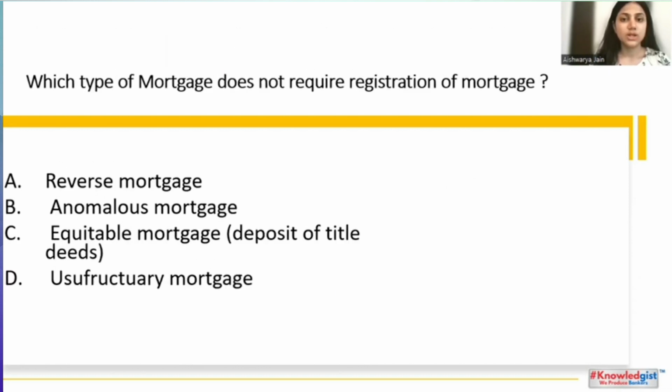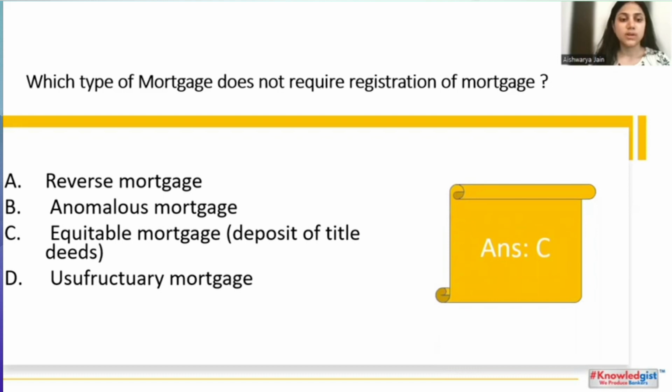Which type of mortgage does not require registration of mortgage? The answer is C, equitable mortgage. It is done by the deposit of title deeds, where the ownership can be transferred.